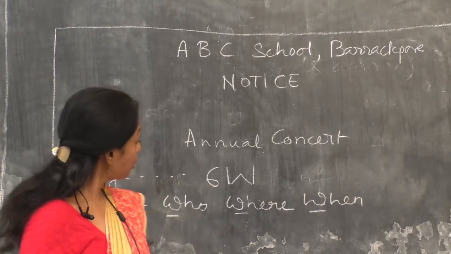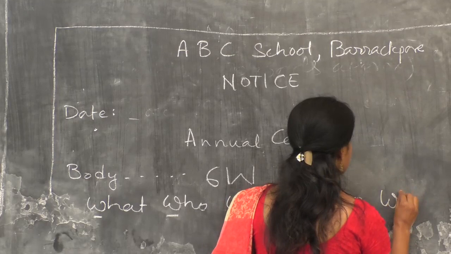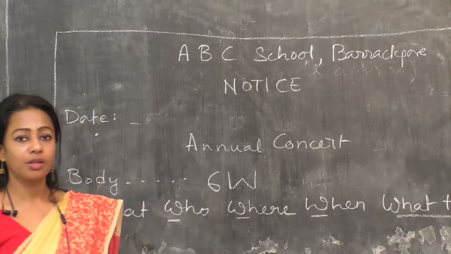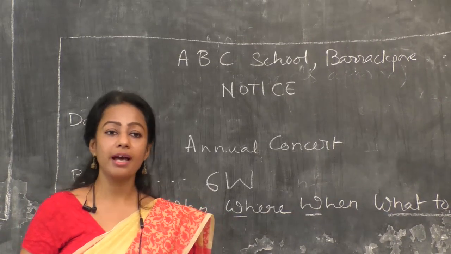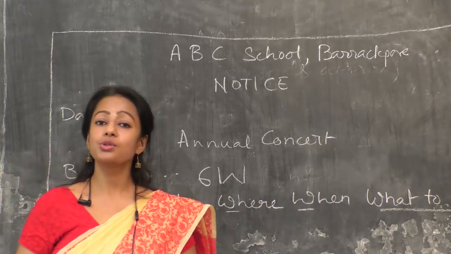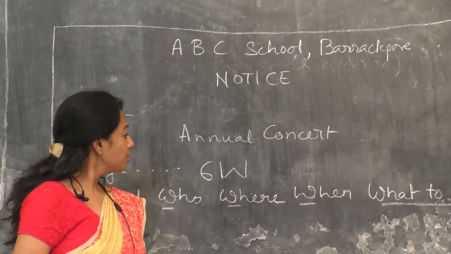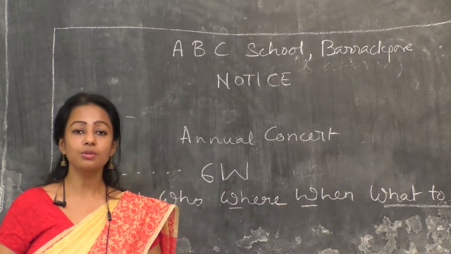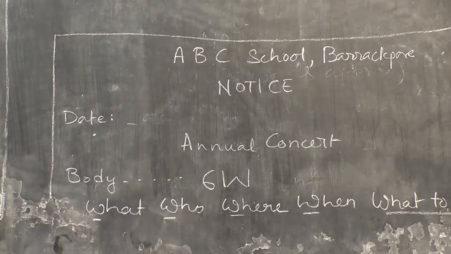Okay. Now the 5th one is what to do. It is a phrase actually, what to do. Here you have to help the students, if it is meant for the students, as it is an annual concert. So you have to help your students out regarding what they should do for the annual concert. So what they should do, you have to mention in that point. Okay. And the last one is whom.